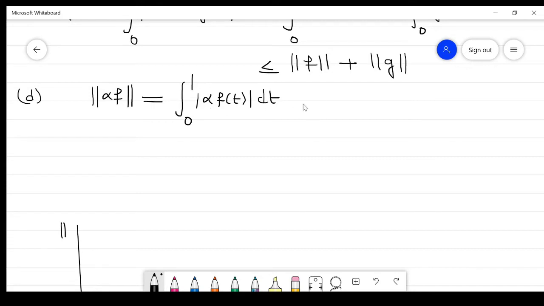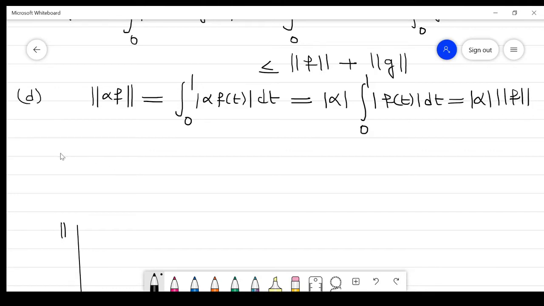Clear? The absolute value of alpha comes out, times the integration from 0 to 1 of the absolute value of f(t) dt. So this is the absolute value of alpha into the norm of f. So it proved the fourth property: the norm of alpha f is the absolute value of alpha into the norm of f.